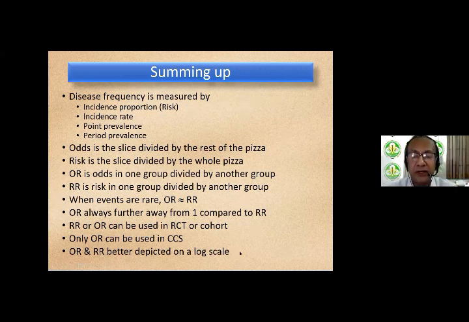And a take-home point which I did not put in here was that number needed to treat is equal to 1 upon the risk difference. And what number needed to treat means is the number that you need to treat both in the intervention arm and the control arm to have at least one extra patient having a survival or a beneficial effect in the intervention arm. So with that, I end this talk.